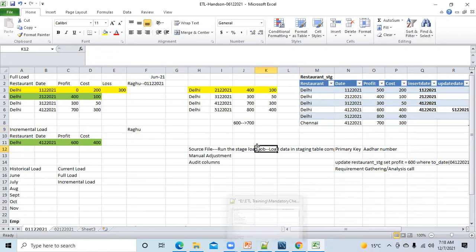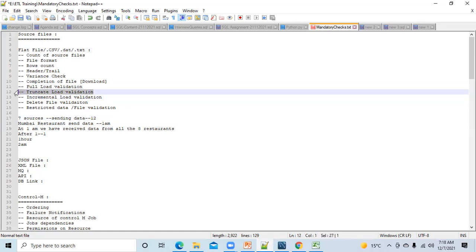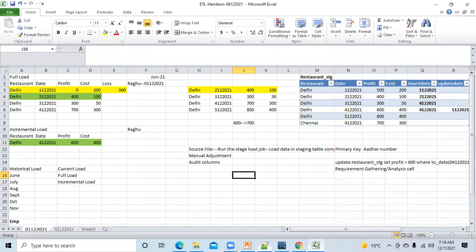So yesterday we were discussing full load, truncate load, and incremental load. I think truncate load I have not covered. So we were discussing full load and incremental load. Any question on this? Is that clear? Yes, perfect. Very good. Incremental load is otherwise known as delta load. Incremental load is also known as delta load.